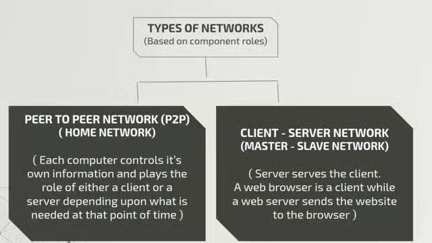Just like a customer in a hotel requests for food and the server serves the food, similarly, here also the client is served by the server, just like a master-slave. That means the master is the client and slave is the server.